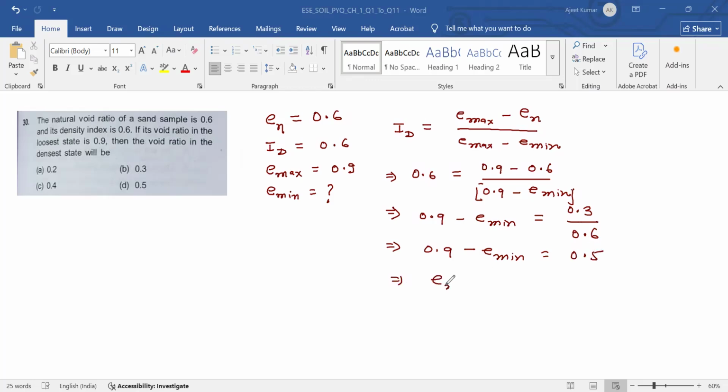So e minimum is equal to 0.9 minus 0.5, which is 0.4. So C will be the answer.